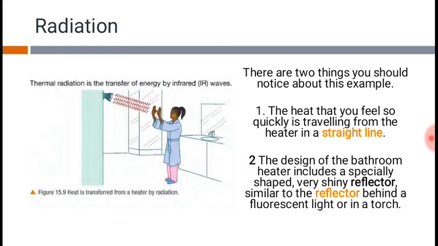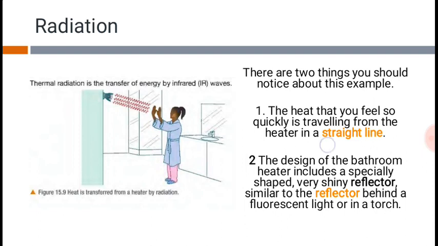In terms of conduction and convection, I discussed that they need a medium. For conduction, it needs solids. For convection, it needs air or liquid, that is, fluids. But here in radiation, the unique thing in this thermal radiation process is that you don't need any medium.